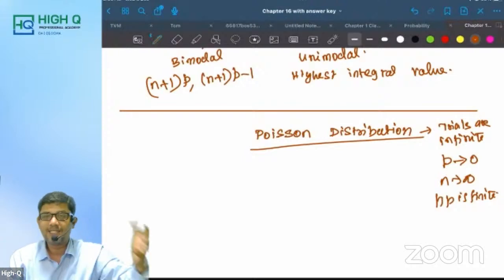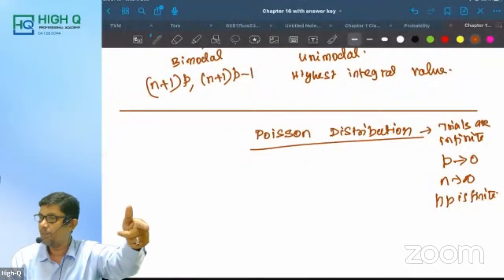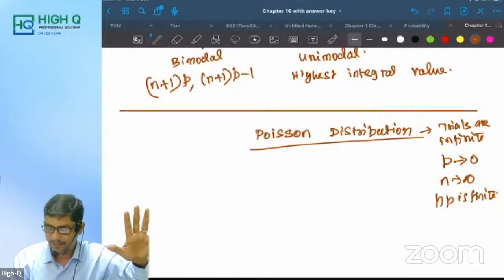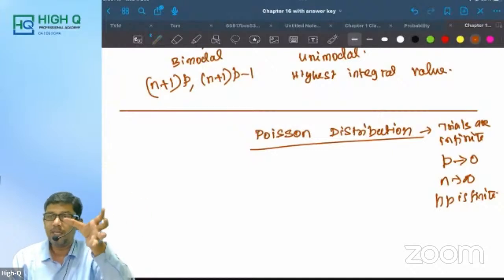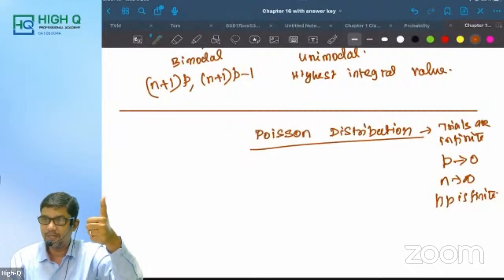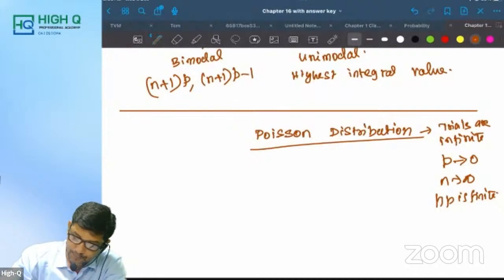So Poisson has come up with one solution. When the number of trials is infinite and the probability of success is very, very small, then go for Poisson distribution. Poisson introduced this method. So the binomial distribution can become Poisson distribution when trials are infinite, n tends to infinity, p tends to 0, but np is finite. And this is discrete again.